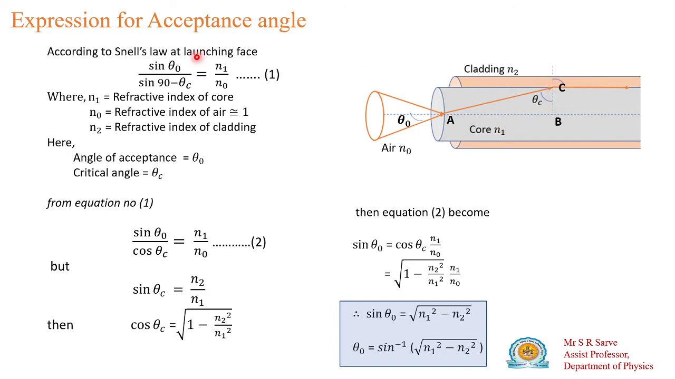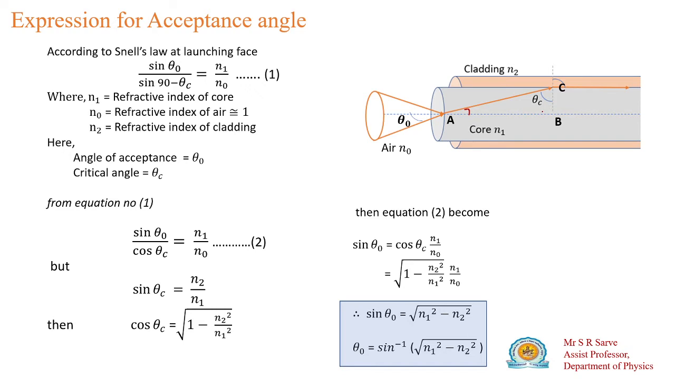So now we have to obtain the expression for the acceptance angle, that is theta naught. This expression we have to obtain in terms of the refractive index of core and cladding. Observe here, this is the incidence angle and this one is your refracted angle. Theta naught is your incidence angle, and this angle is 90 minus theta c, because if you consider triangle ABC, this angle is theta c, this angle is 90 degrees. So what is this angle? This angle will be 90 minus the critical angle, because the sum of all three angles of a triangle is 180 degrees.